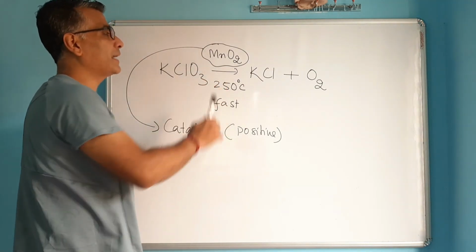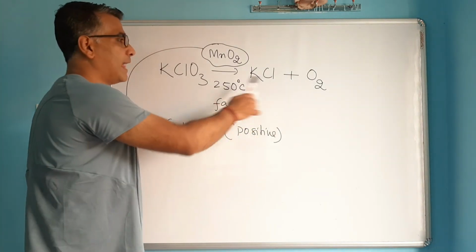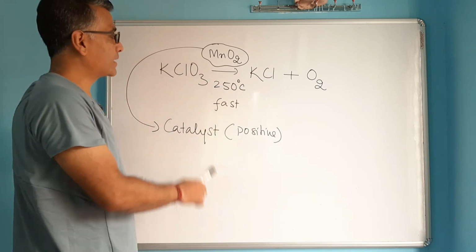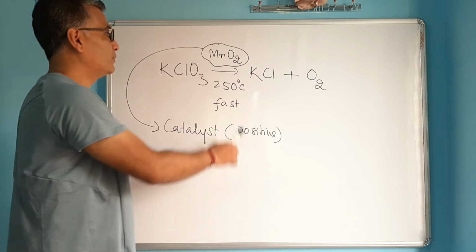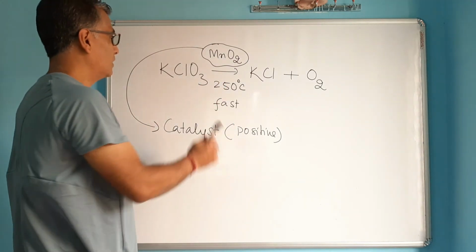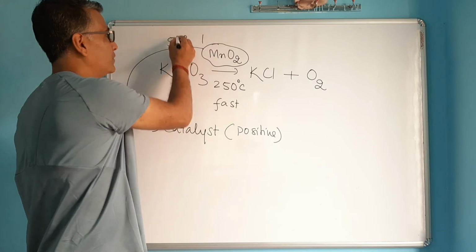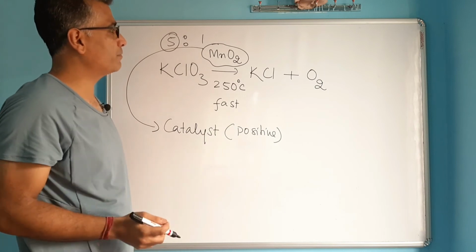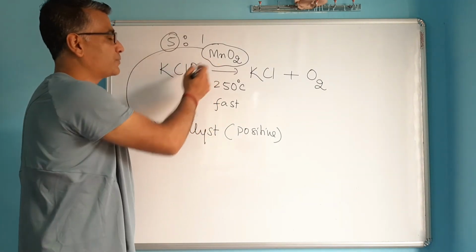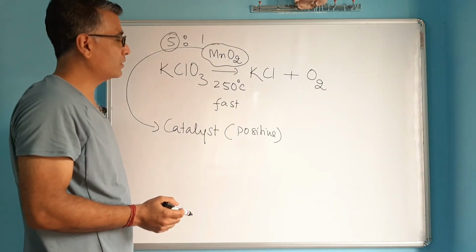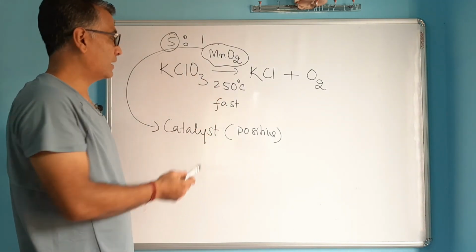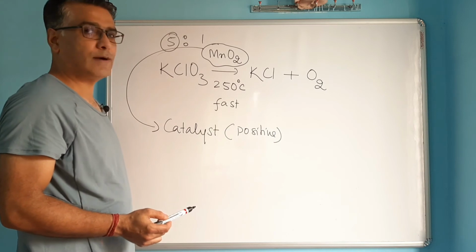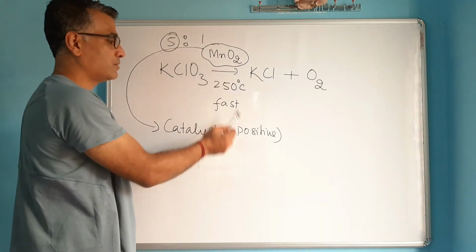So what is the role of manganese dioxide in the preparation of oxygen in the lab? You know that oxygen gas is prepared in the lab by heating potassium chlorate, but the reaction is very slow and requires a lot of heating. So we use a small amount of manganese dioxide here in a ratio of 5:1. We take 5 parts of potassium chlorate, let's say 5 grams. To that we mix only a small amount, 1 gram of manganese dioxide. And this substance called manganese dioxide won't take part in the reaction, yet it makes the reaction easy and fast, and such a substance is called a catalyst. The role of manganese dioxide here is to make the reaction fast and easy, so it acts as a positive